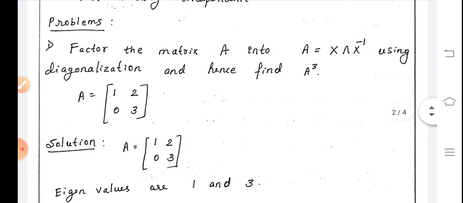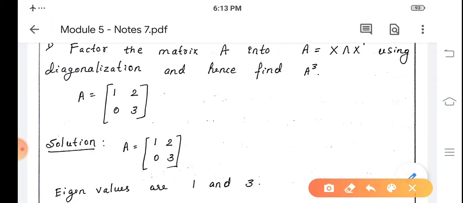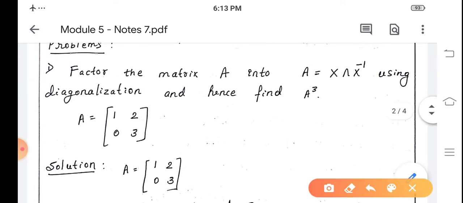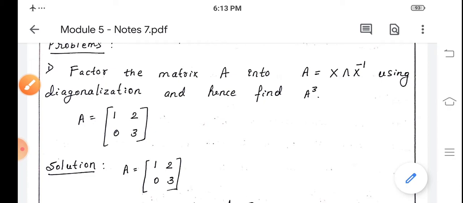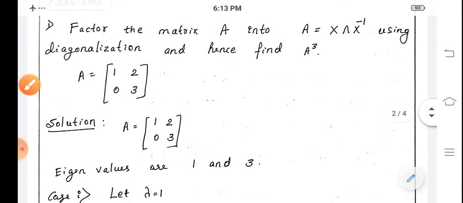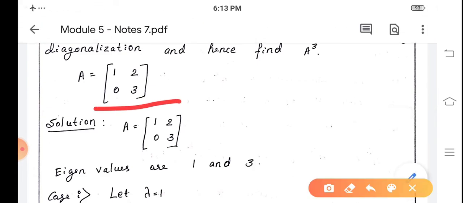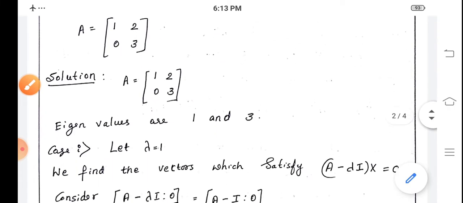Question number 1. Factor the matrix A into A equals X capital lambda X inverse using diagonalization and hence find A cube. The given matrix is A equals first row 1, 2, second row 0, 3.